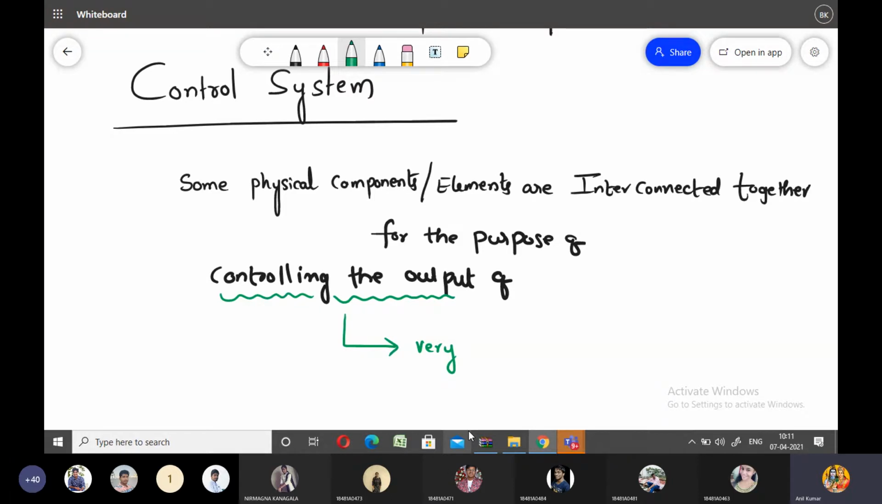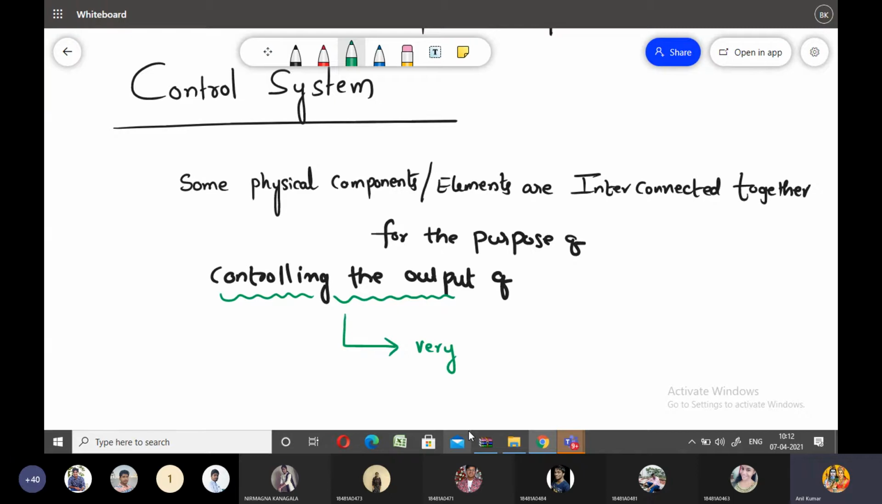So here, if some number of physical components are interconnected together for the purpose of controlling the output signal in a system, then that particular kind of system is called a control system.